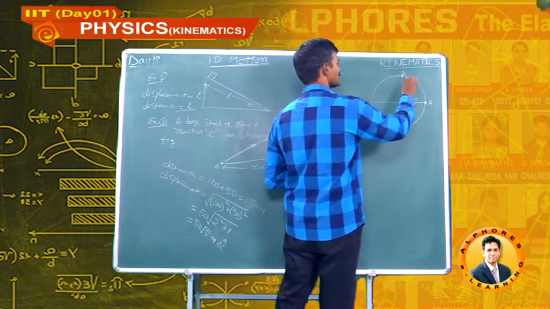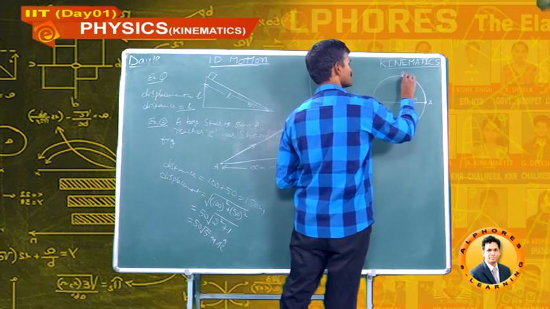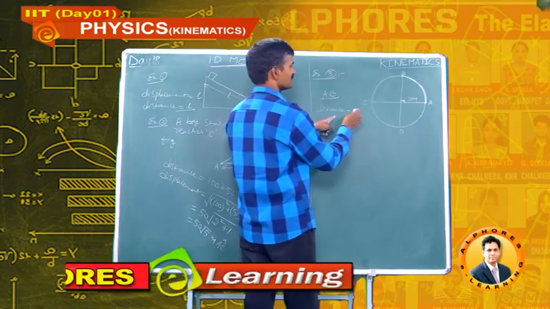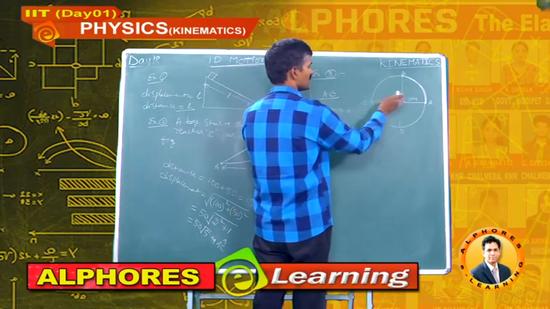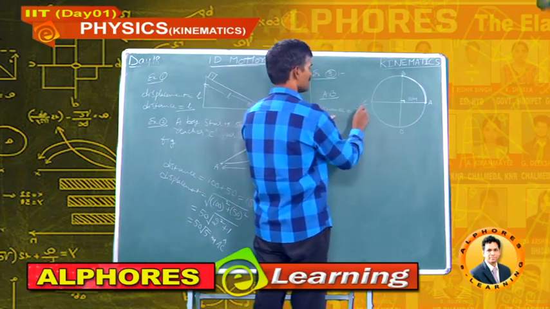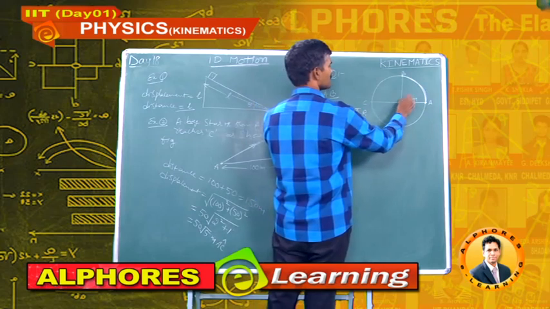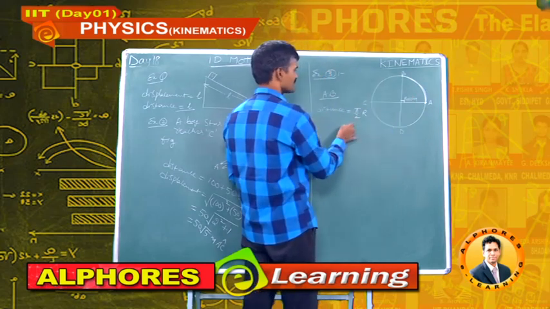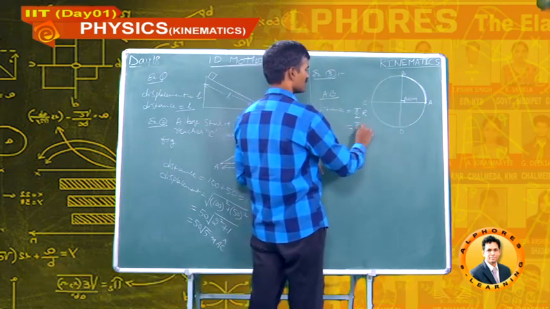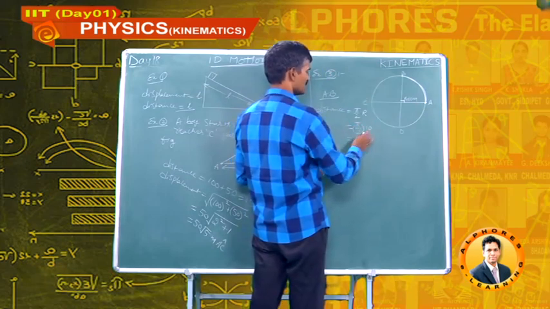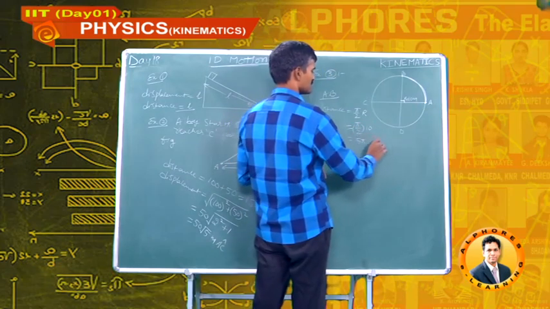So distance is the length of the path. This angle is pi by 2, L is r theta, that is pi by 2 into r. Here radius r is 10 meters. So this distance can be written as pi by 2 into 10 meters, that is 5 pi,